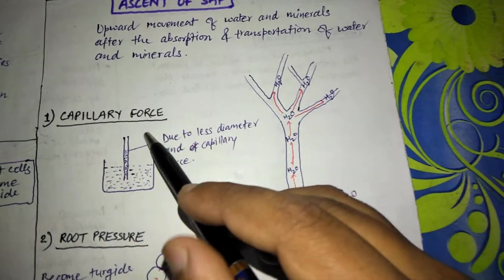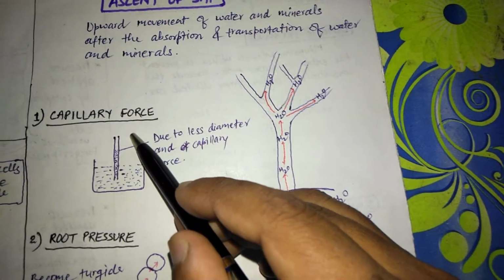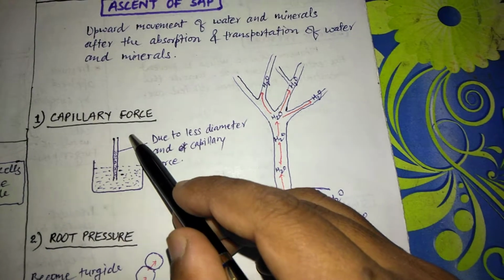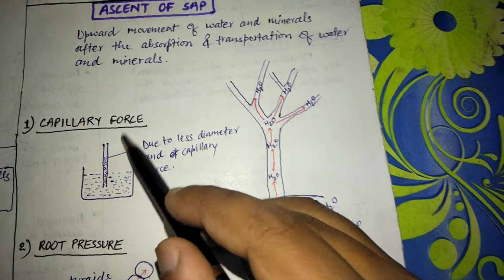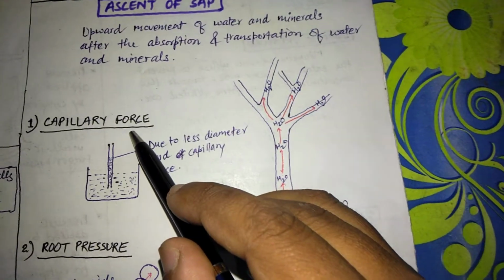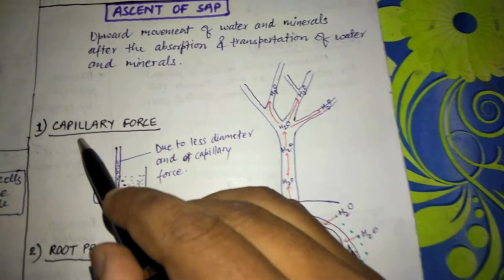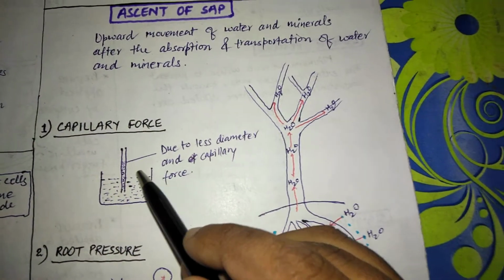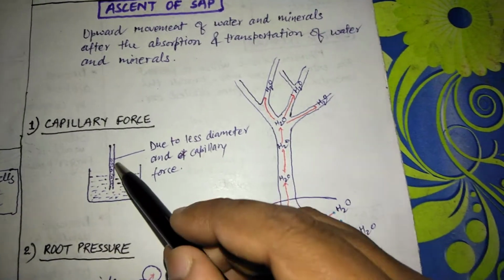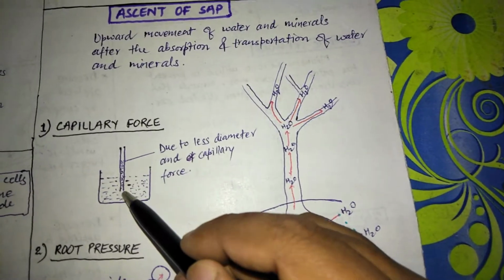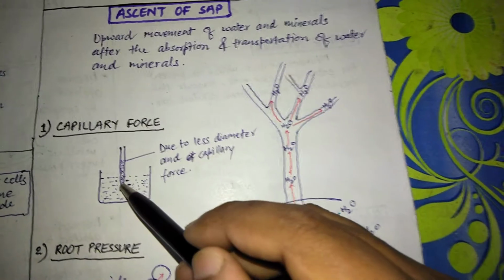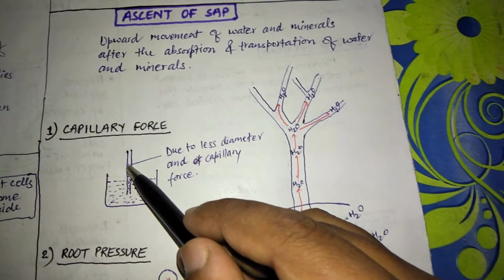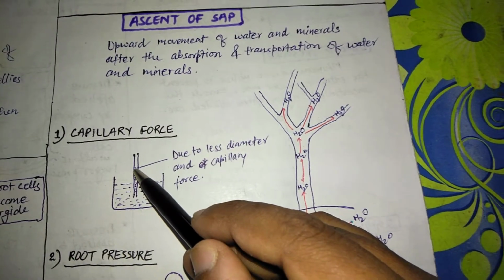Next, there are different kinds of forces or factors mainly involved in the ascent of sap. The first force is the capillary force. First of all, we have to know what a capillary is. A capillary is a tube with a very small diameter. When we dip a capillary in water, the water moves upward due to certain forces, cohesive and adhesive force.